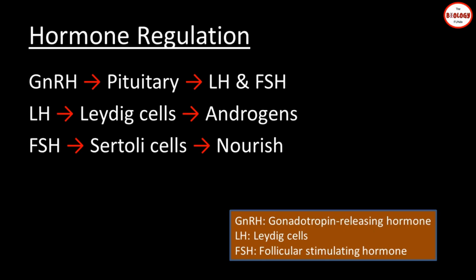LH acts on Leydig cells and stimulates synthesis and secretion of androgens like testosterone. Androgens in return stimulate the process of spermatogenesis. FSH acts on the Sertoli cells and stimulates secretion of some factors which help in the process of spermiogenesis.